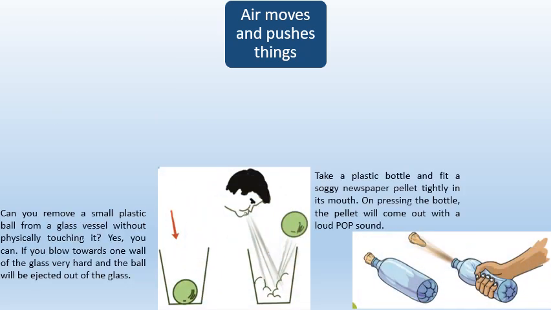Next, can you remove a small plastic ball from the glass vessel without physically touching it? Yes, you can. If you blow towards one wall of the glass very hard, the ball will eject out of the glass. Take a plastic bottle and fit a soggy newspaper pellet tightly in its mouth. On pressing the bottle, the pellet will come out with a loud pop sound.